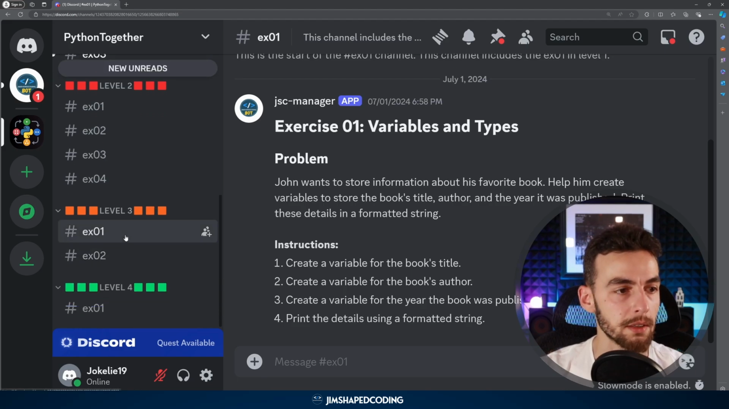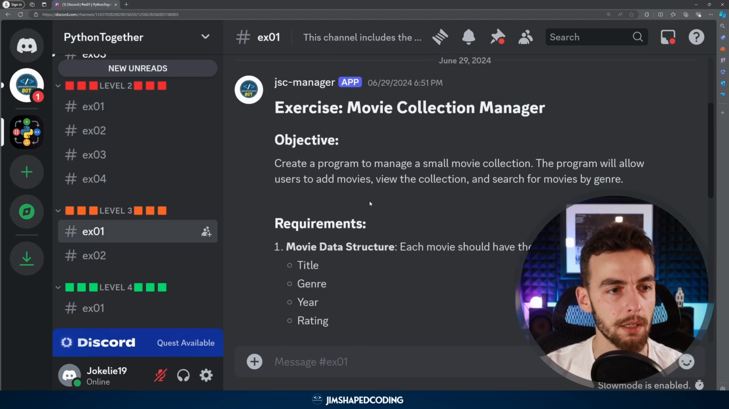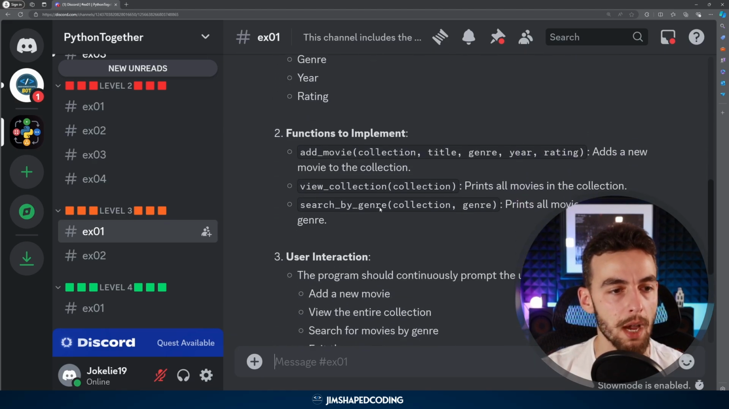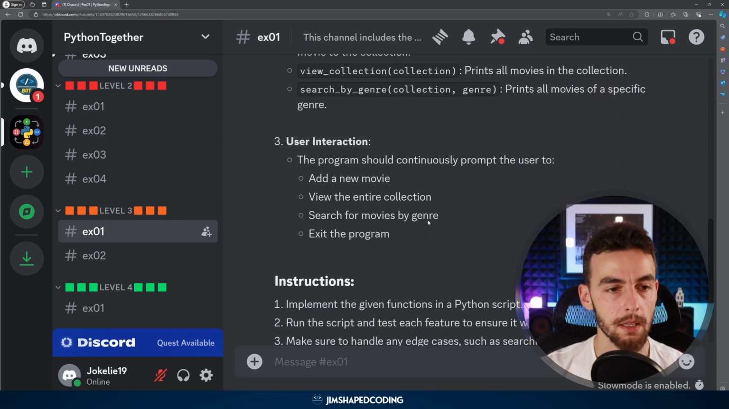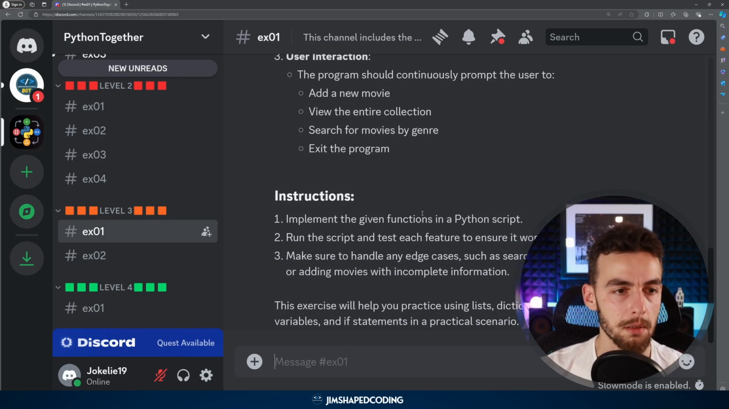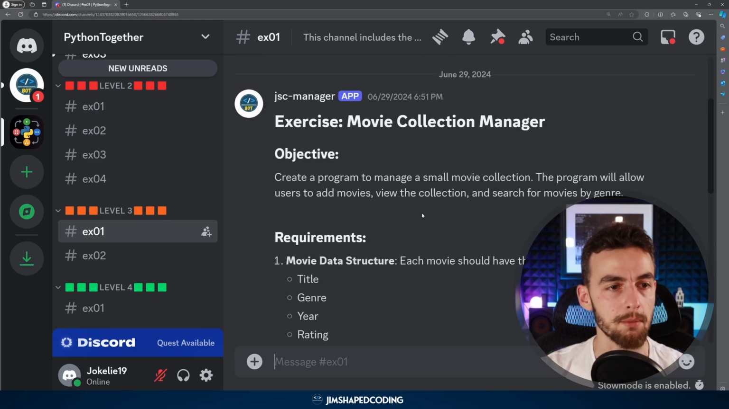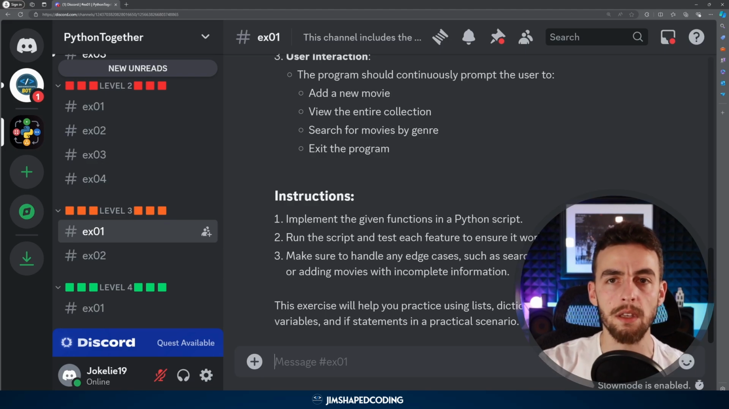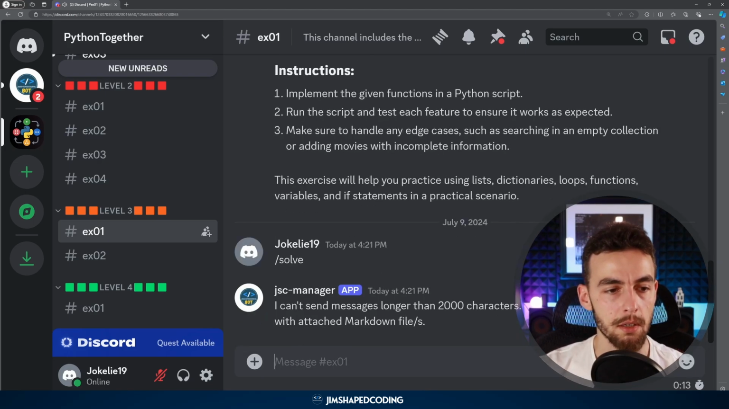Okay, so now if we go to some harder exercises, let's say level 3 EX1, you can see that already it requires more steps, and it's mixing more complex data types that you have to be familiar with in order to solve it and implement some functions that are managing some data about a movie collection. Since the solutions of these exercises are also long, these are sent as markdown files. So if we say here /solve, you can see that it says I can't send messages longer than 2000 characters, and that's why we're going to send the message as a markdown file.